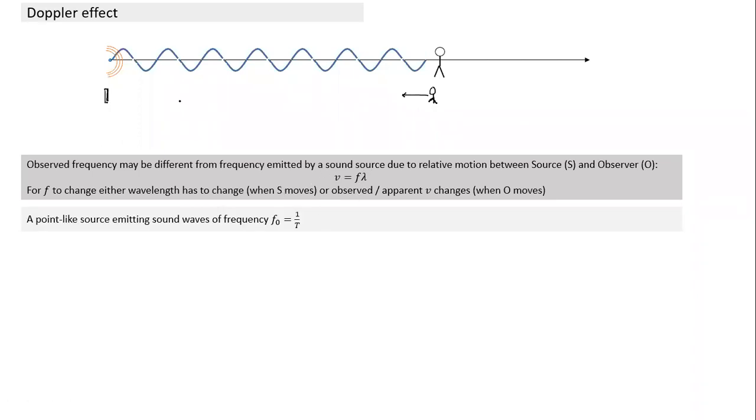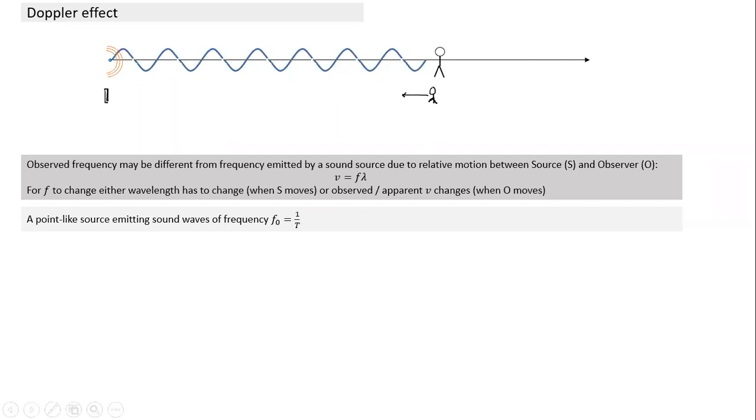Let's take a source here. This is a point-like source. In all cases, we are not dealing with a line source. It is a point-like source which emits sound in all directions, emitting sound waves. It has a frequency of F naught, or we can say the time period is T. What does time period mean? This time period is for air particles to complete one full oscillation at any point.